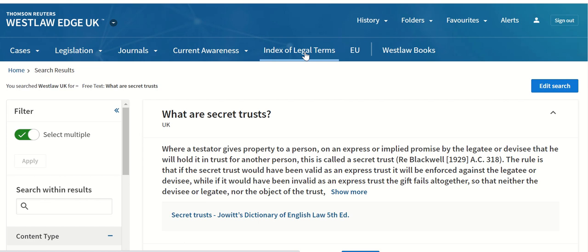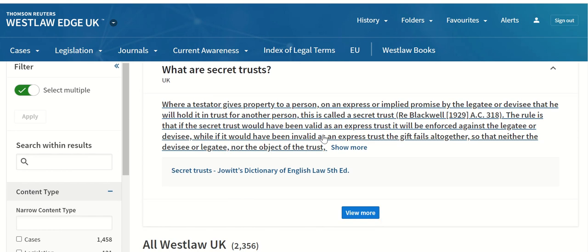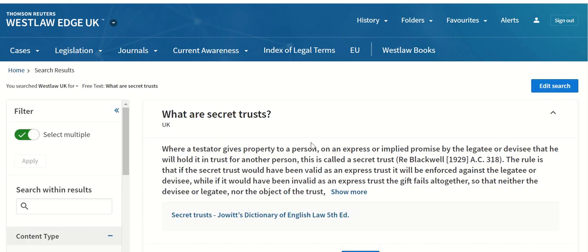And sometimes this can be really useful to find the official definition of a legal term, and it might refer back to a case or legislation where this key term has been defined. So this might be something useful that you would want to include in an assignment to be able to set out how that term became part of case law.